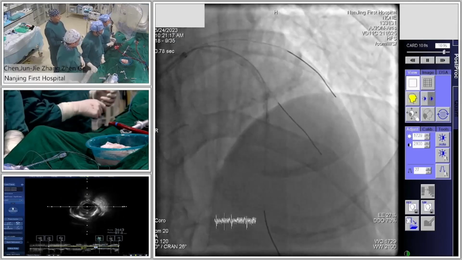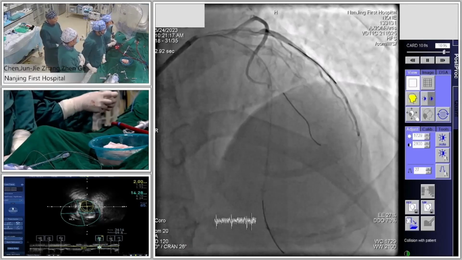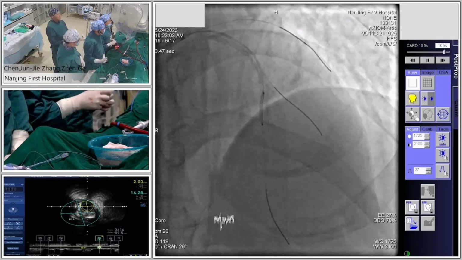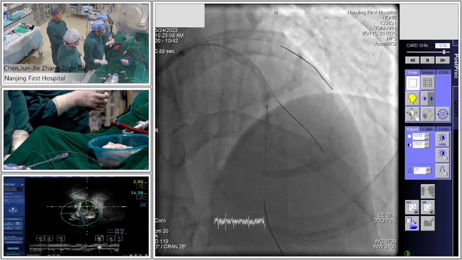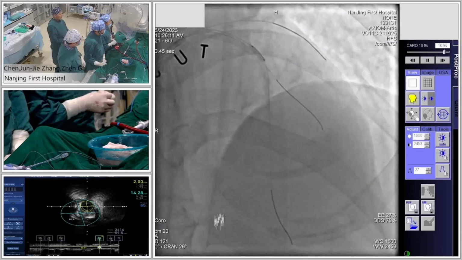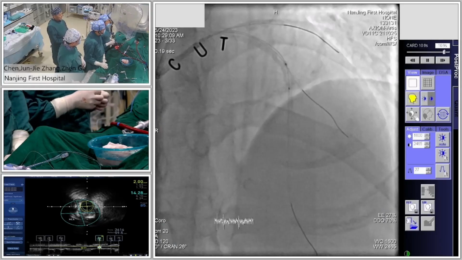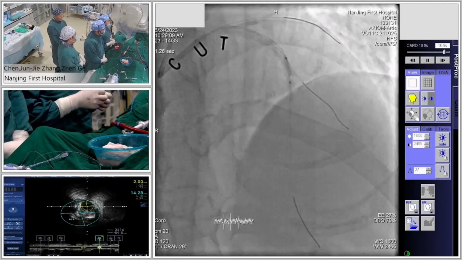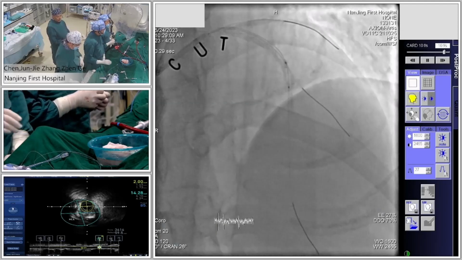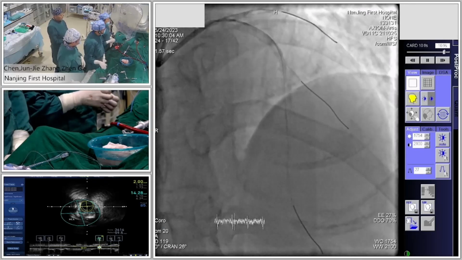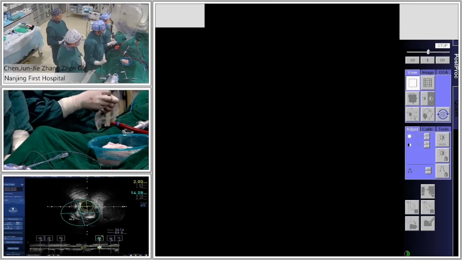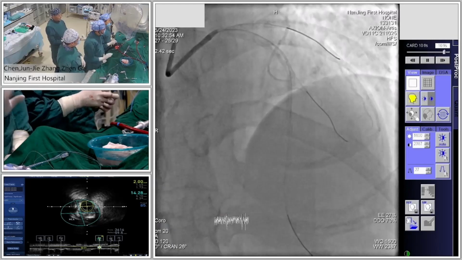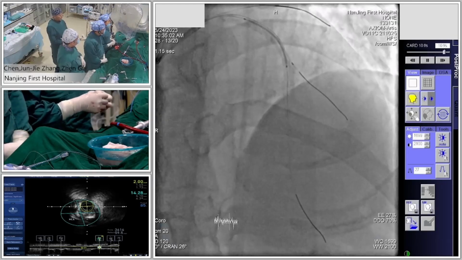Okay, after rota, we want to deal with the LAD and the second diagonal and use the provisional stenting technique. Here we can see we use the cutting balloon, 2.5 cutting balloon. Second diagonal looks small, less than 2 millimeters. So just keep it open. Yeah, yes. It is a proper strategy. So it means after rota, you use a cutting balloon for the proximal or middle LAD. Okay.